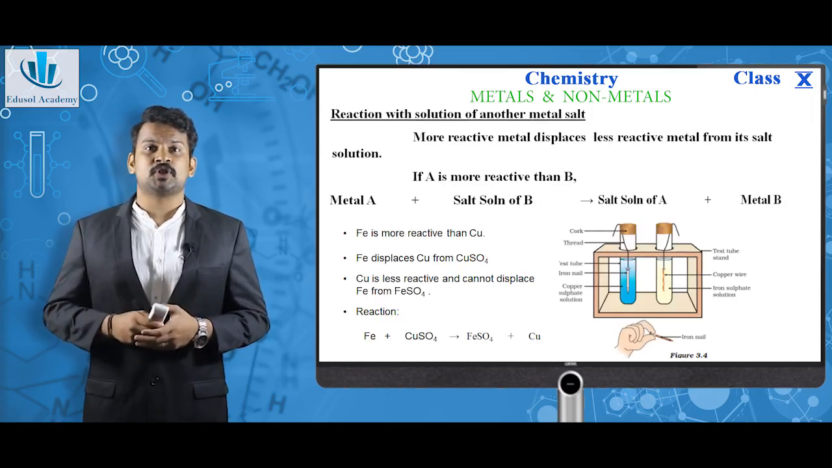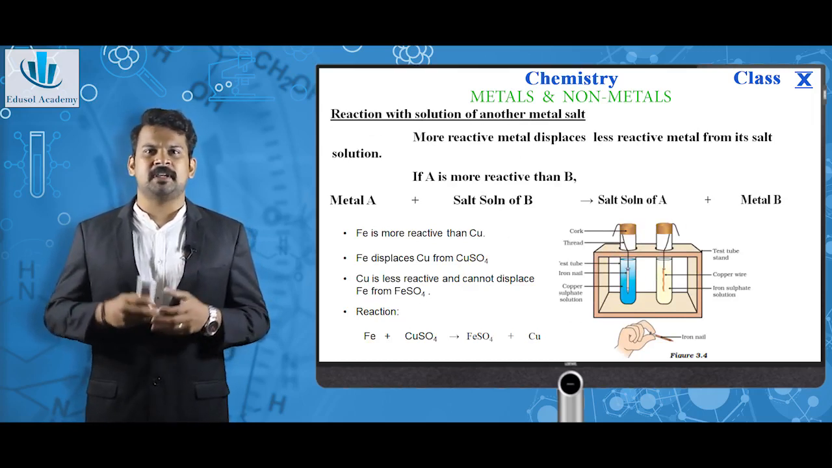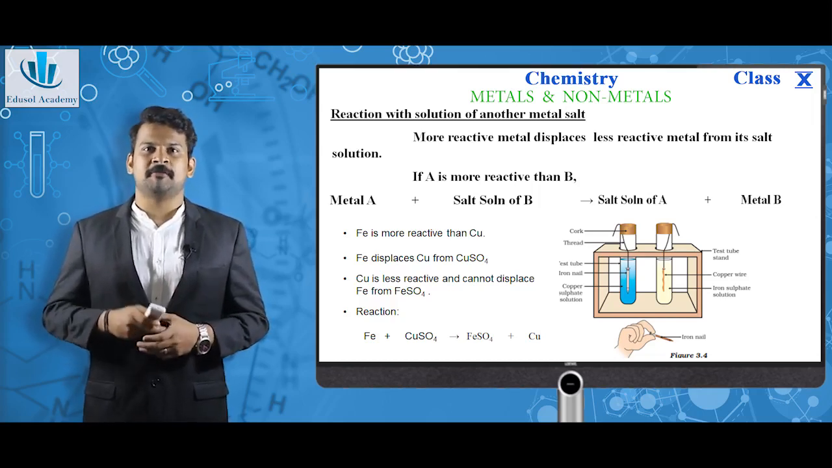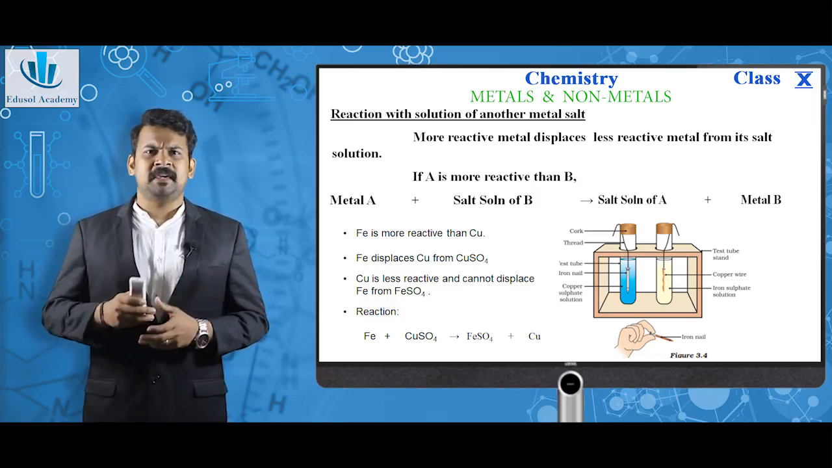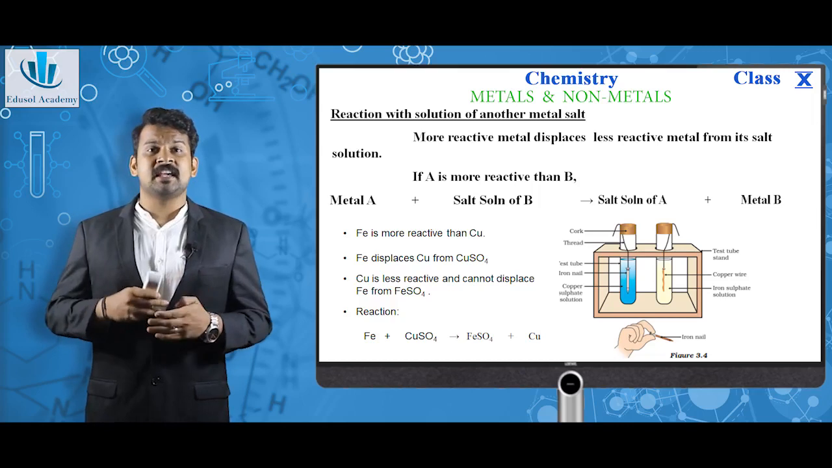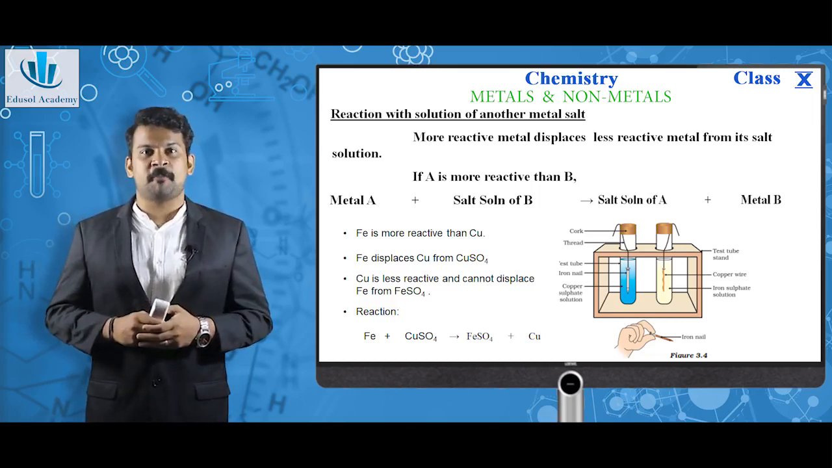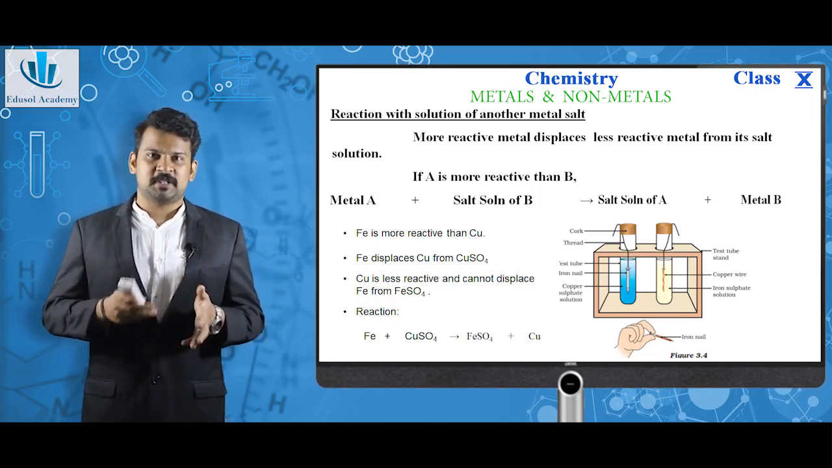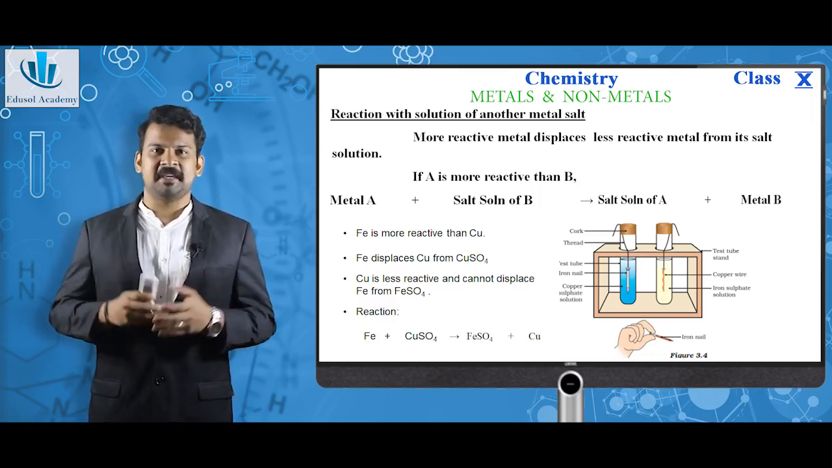Next, reaction with solution of another metal salt. This is a particular reaction that we have studied in the previous chapter. A more reactive metal displaces a less reactive metal from its salt solution. For example, if A and B are two metals, and A is more reactive than B, then metal A plus salt solution of metal B gives salt solution of A plus metal B, which means A displaced B. A is more reactive than B.